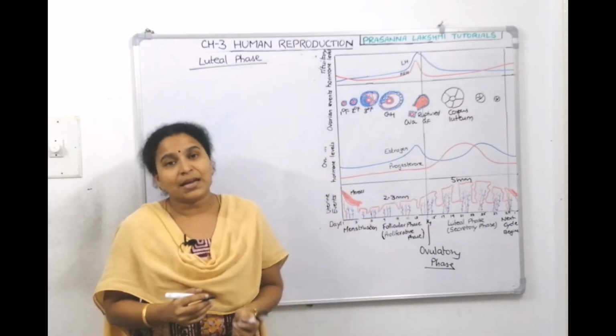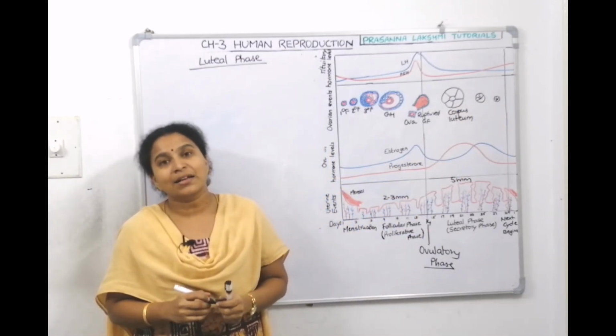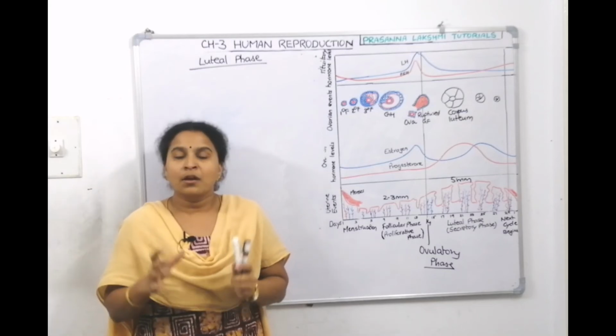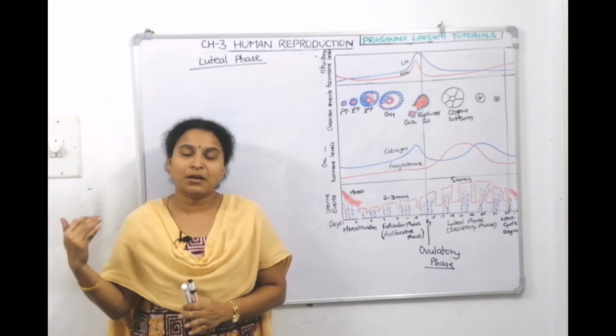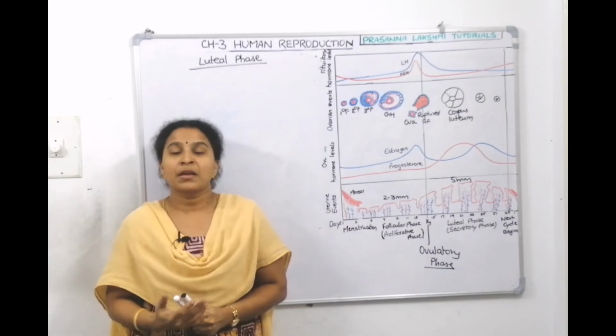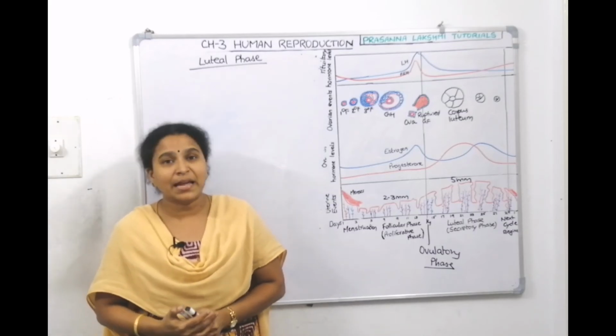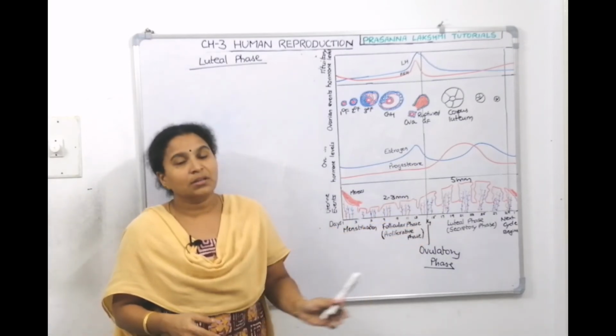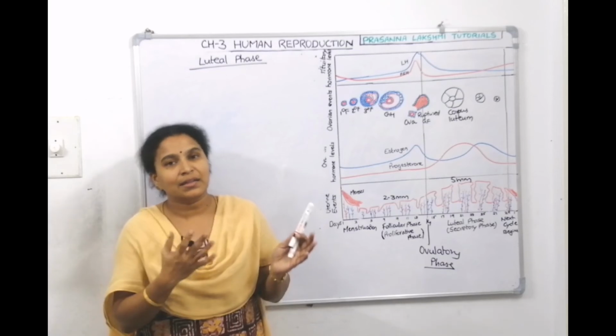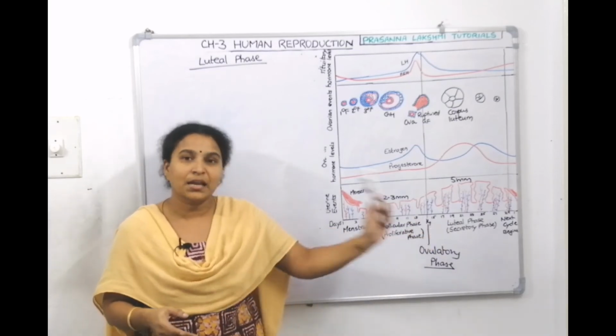Now, during this time, if copulation happens, then there are chances of fertilization. When fertilization happens, it leads to implantation. But if the sperm is not able to fertilize, then the egg has to shed out. Then when the egg is shedding out, then endometrium is also not required, then that also sheds out. Then a next cycle will start.